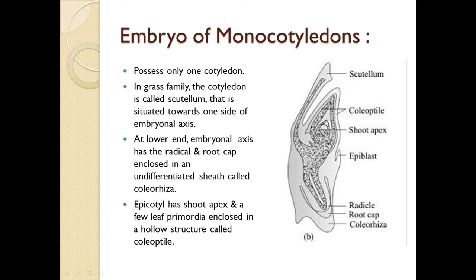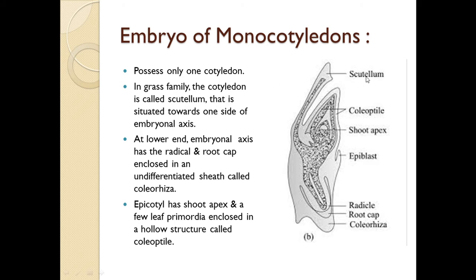Here you can see the shoot apex and a few leaf primordia, or the basic structures of leaves. These are enclosed in a hollow structure called the coleoptile. So this is the structure of the embryo of monocotyledons. As the name suggests, it possesses only one cotyledon. Generally it is in the grass family. The cotyledon is called the scutellum.